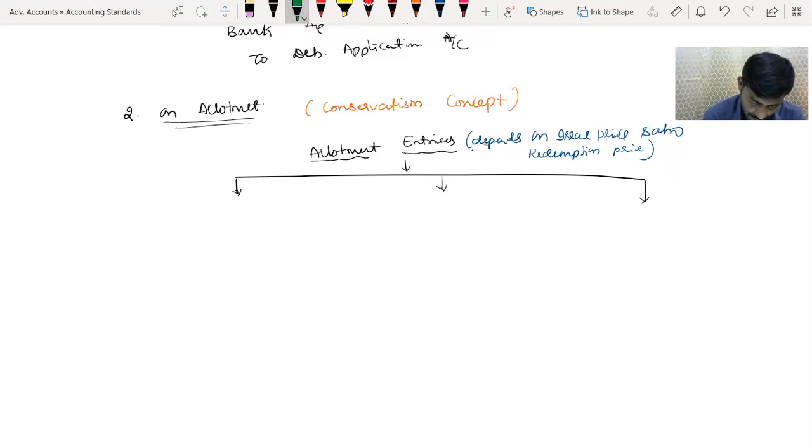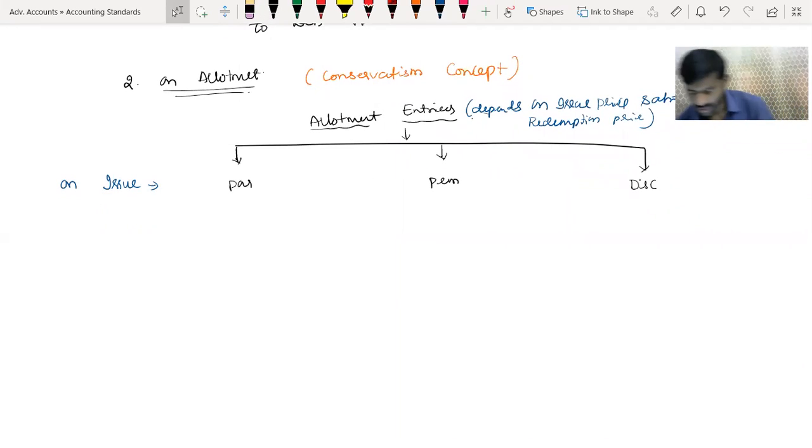At the time of issue, let us go with at the time of issue. Yeah. So this is at the time of issue. On issue, correct? It can be issued at par, premium, or discount. Correct? So now at the same time, on redemption. At the time of redemption, it can be again